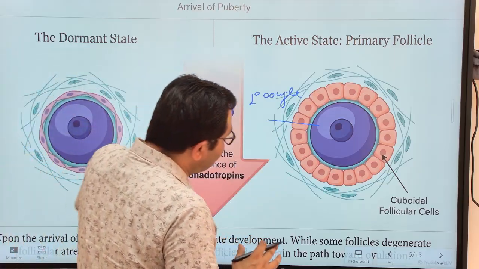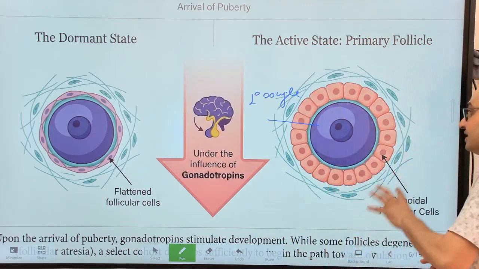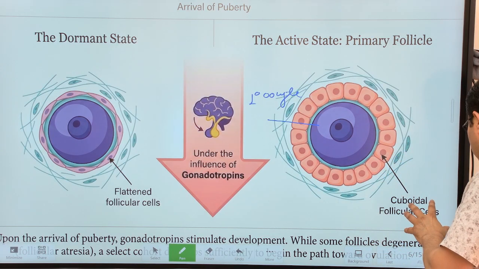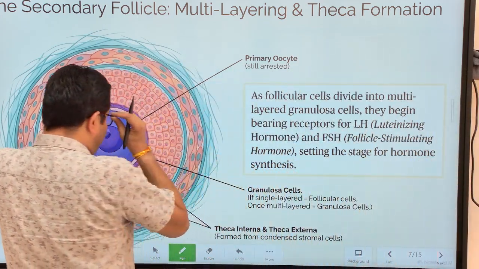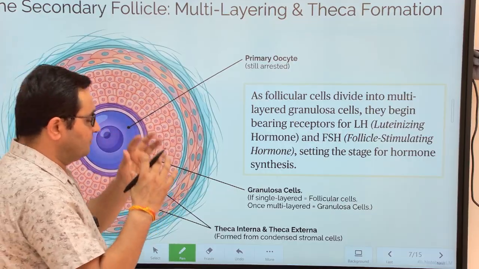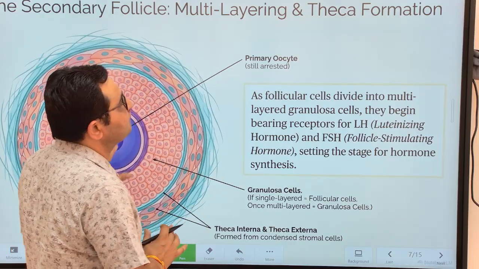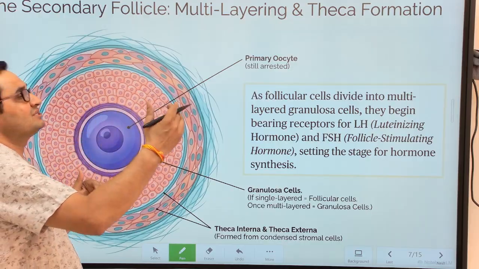Okay. So upon commencement of puberty, various changes take place under the influence of ovarian hormones. Whenever the ovarian hormones or the anterior pituitary hormones act upon these primary follicles, the primary follicles undergo further developmental changes.